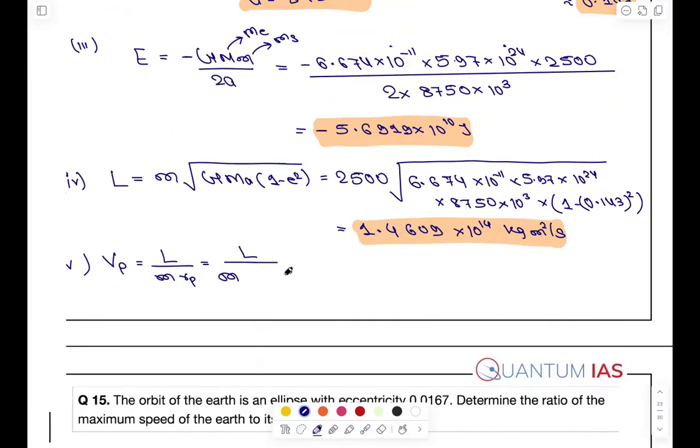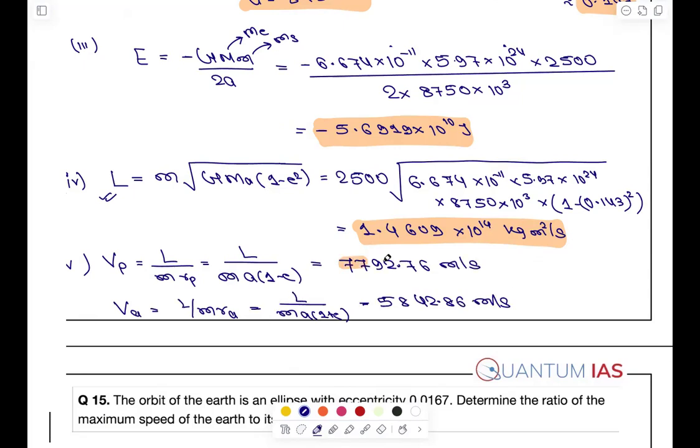A into 1 minus E. So put the value of L from here, A we know, everything. So it is coming out to be 7792.76 meter per second. And Va will be again L upon M Ra, which is L upon M and distance is A into 1 plus E. If you put it, you will get 5842.86 meter per second, right?